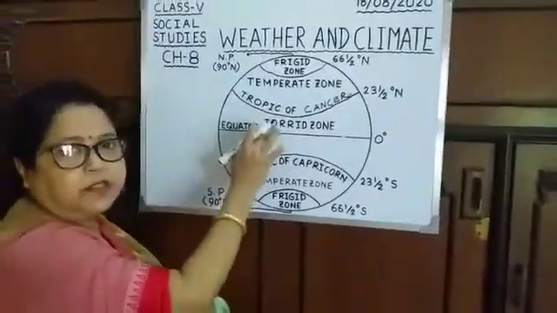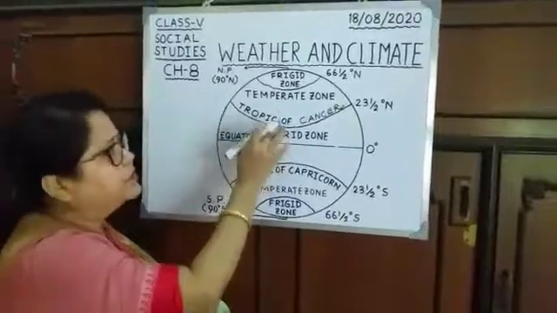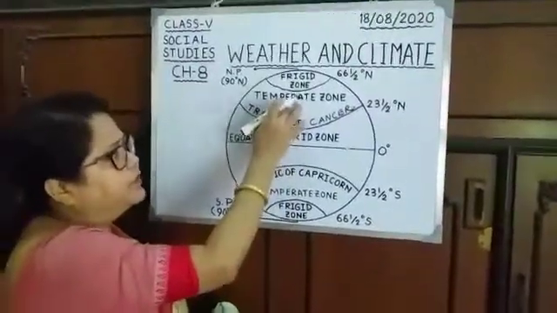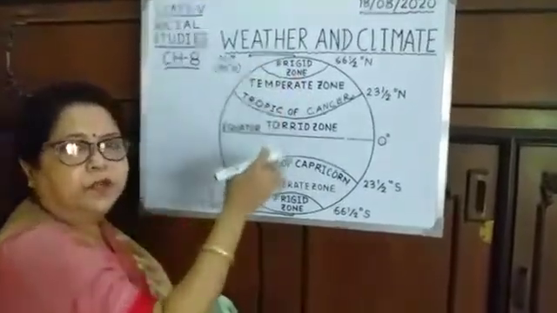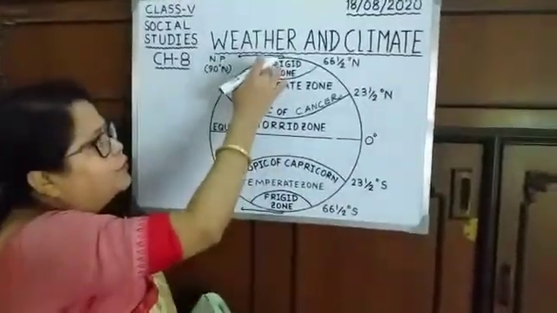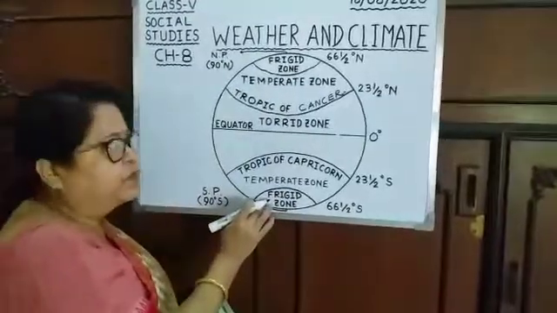Torrid zone, the hottest zone, it is also known as the tropical zone. Then temperate zone, north temperate zone and south temperate zone, and the frigid zone, which is also known as polar zones, the north frigid zone and the south frigid zone.